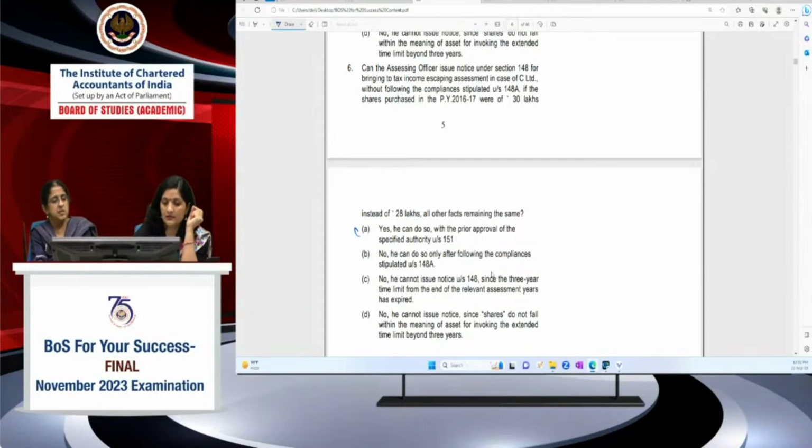So the correct answer would be A. What is written in option B? No, he cannot do so. He can do so only after following the compliances stipulated under section 148A.